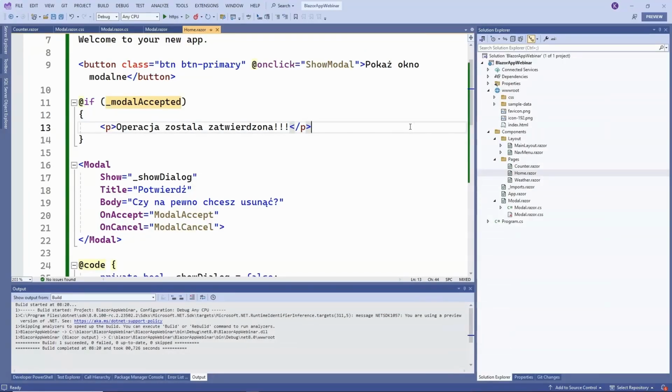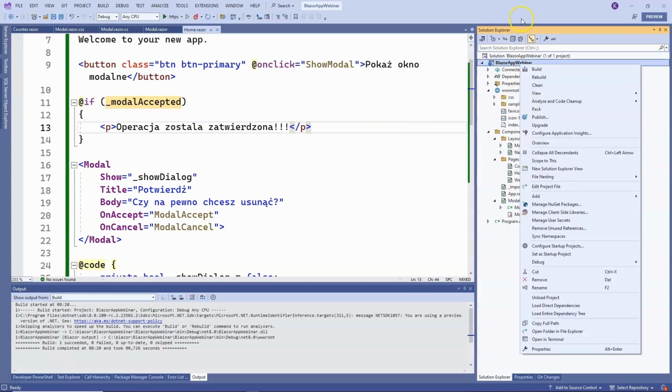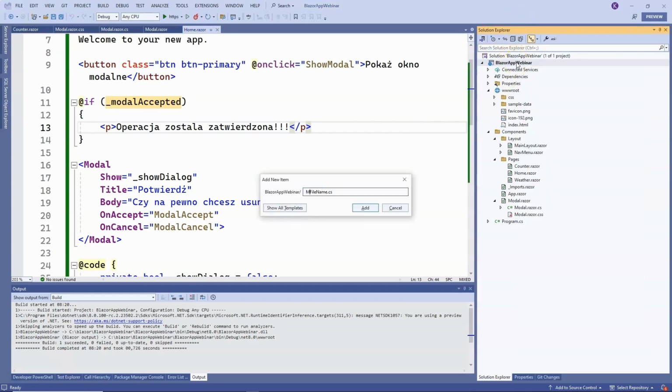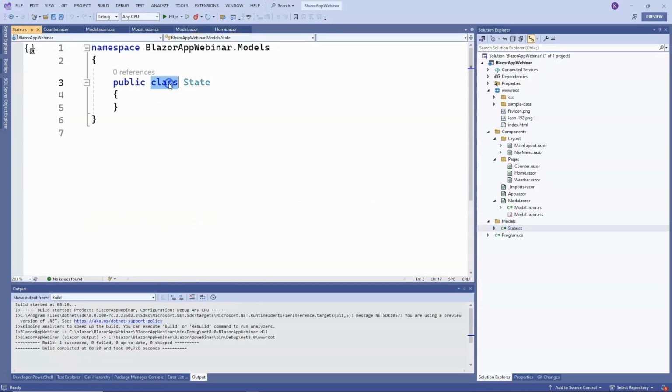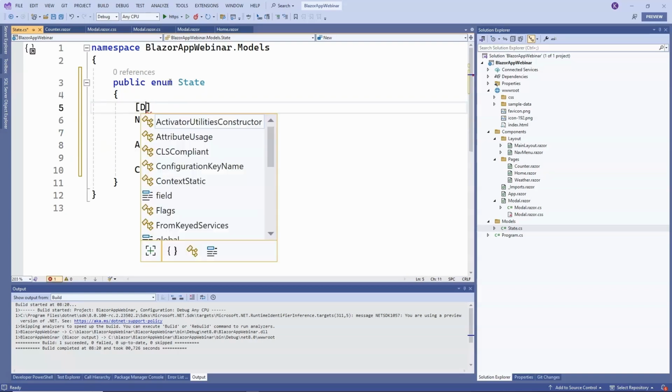Okay, to start, let's add a new folder called Models to our project, and inside it, we'll first create a new file called state. This will be an enum that contains information about the different statuses of our tasks. So, we have statuses like new, active, and closed. We can also add display descriptions here if you want to show descriptions in another language.